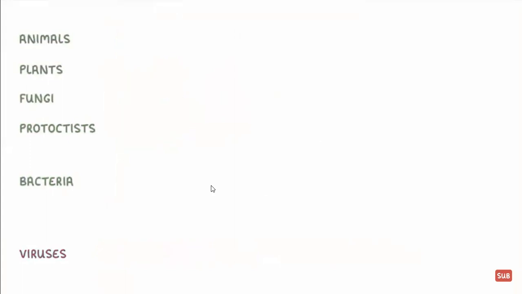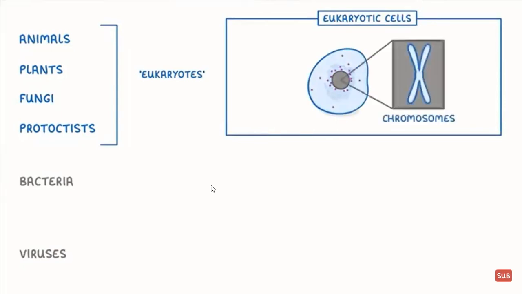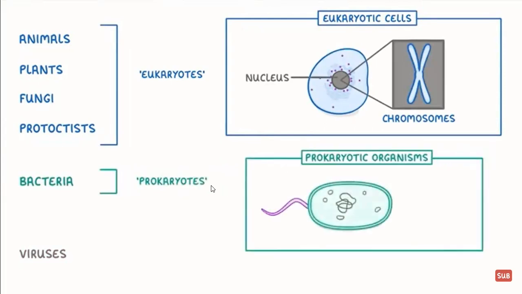The other thing that I want to point out, before we go through each of them individually, is that these 4, animals, plants, fungi, and protists, are all eukaryotes, or eukaryotic organisms. This means they're made up of eukaryotic cells, which have certain things in common, like the fact that their DNA is in the form of chromosomes, or that their DNA is found in a nucleus.